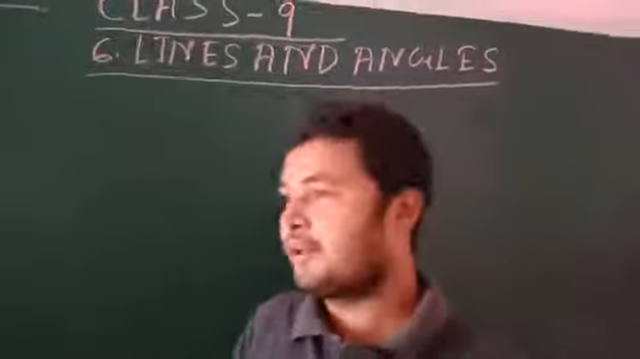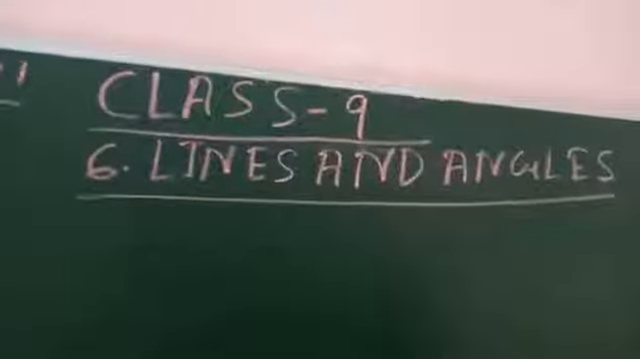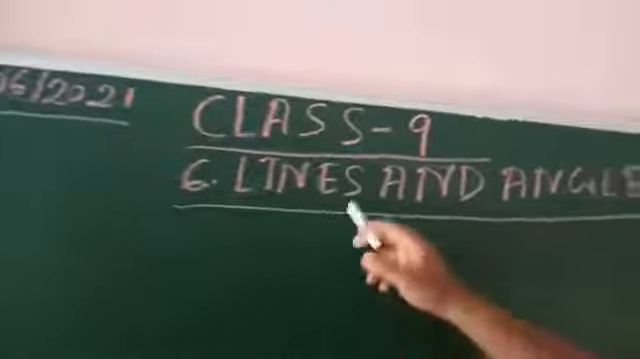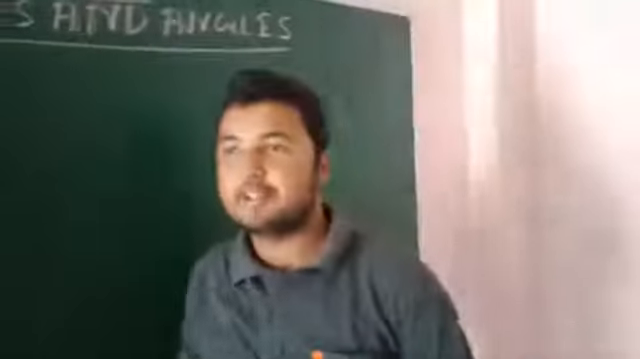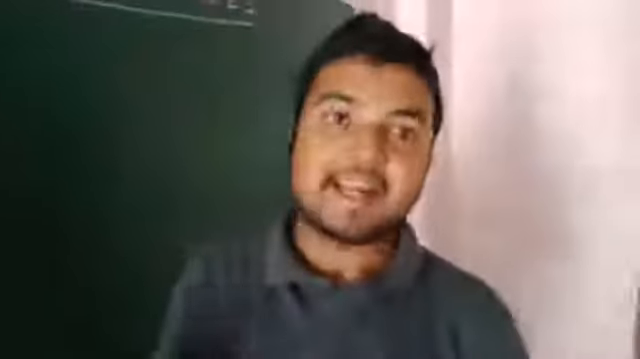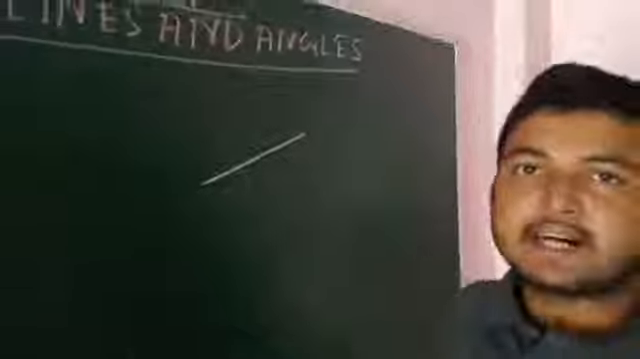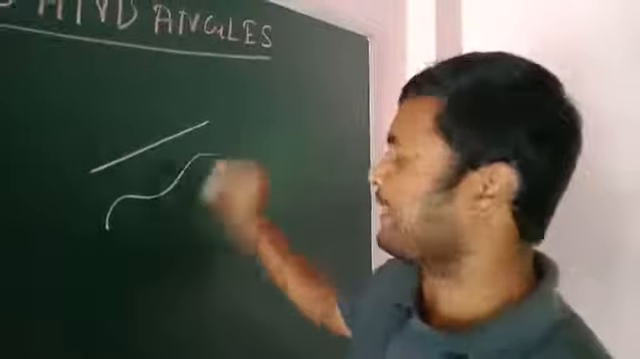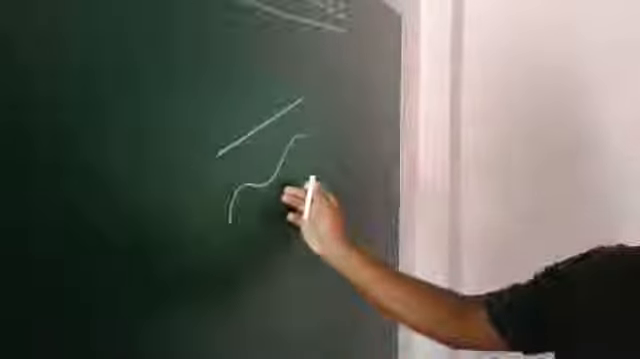So, today we will start a new chapter. Chapter number 6, lines and angles. Already you have got to know about lines. A line means any curve is a line. This is also a line. This is also a line. This may not be a straight line, but this is also a line.